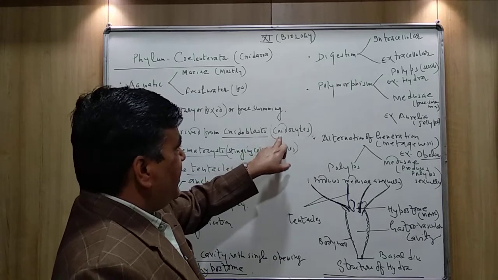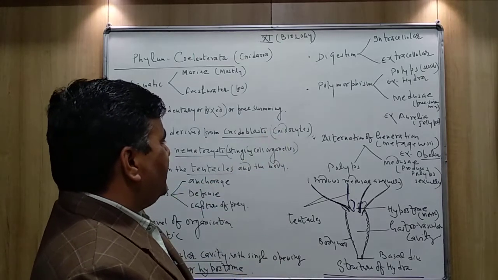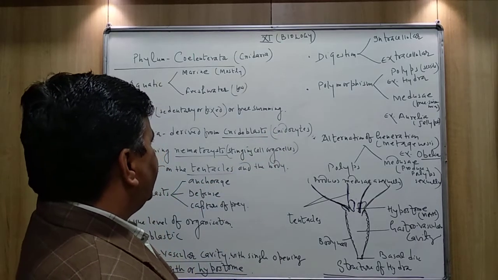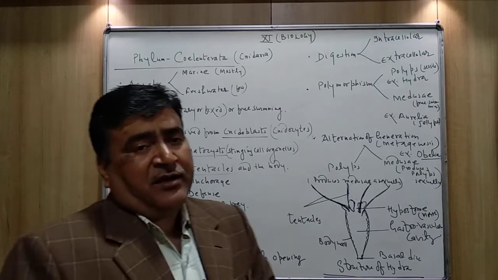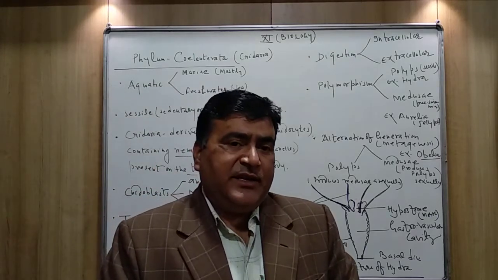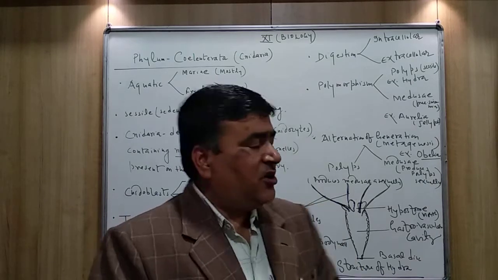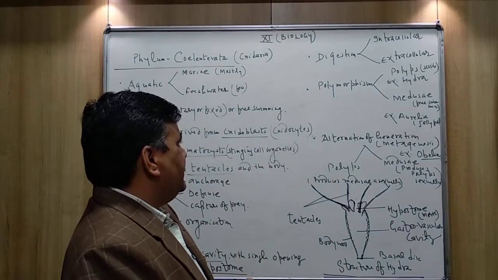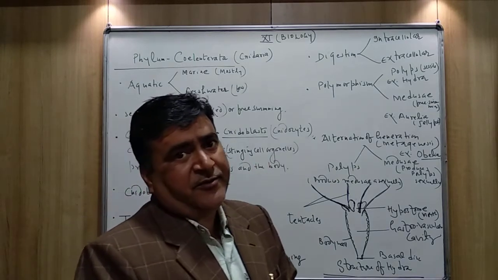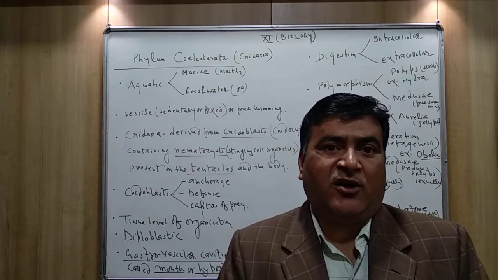These are also known as cnidocytes, and the cnidoblasts or cnidocytes contain a very important cell organelle, and that is called nematocyst. The nematocyst is the stinging cell organelle, filled with poison.